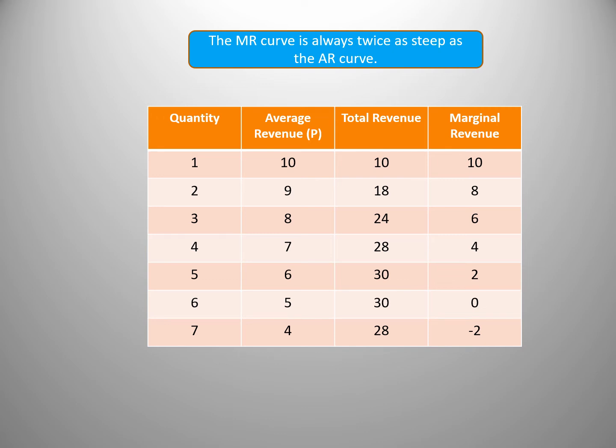As quantity increases, for example from 1 to 2 units, average revenue falls by £1, but marginal revenue falls by £2. We can see that this is the case across the range of quantities illustrated. Every time we try to sell an extra unit by lowering price, or average revenue by £1, marginal revenue falls by £2. Therefore, marginal revenue has fallen by twice as much as average revenue.